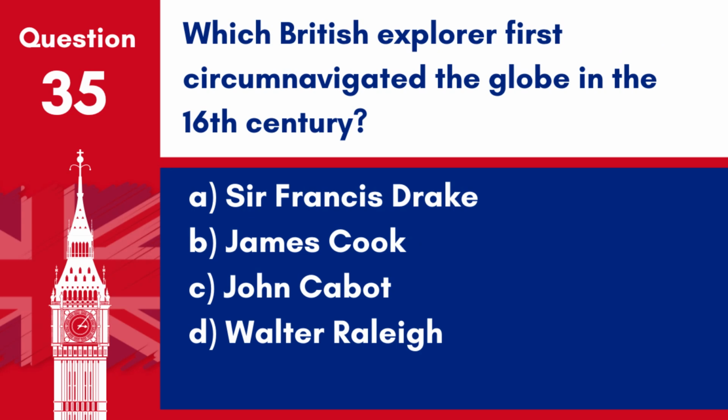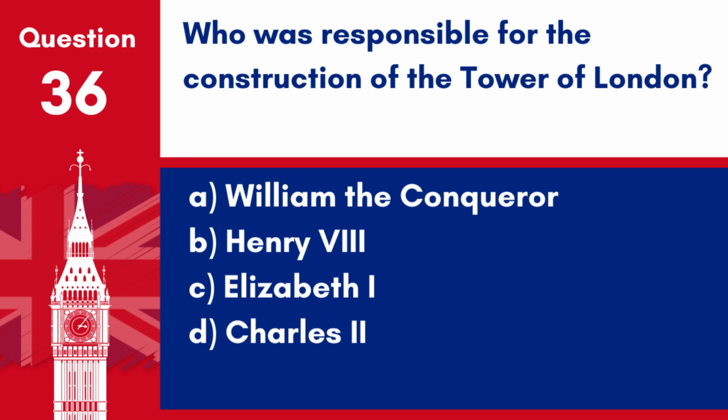Question 35. Which British explorer first circumnavigated the globe in the 16th century? A. Sir Francis Drake. B. James Cook. C. John Cabot. D. Walter Raleigh. Answer A. Sir Francis Drake. Sir Francis Drake was the first British explorer to circumnavigate the globe from 1577 to 1580, enhancing the English presence on the world stage.